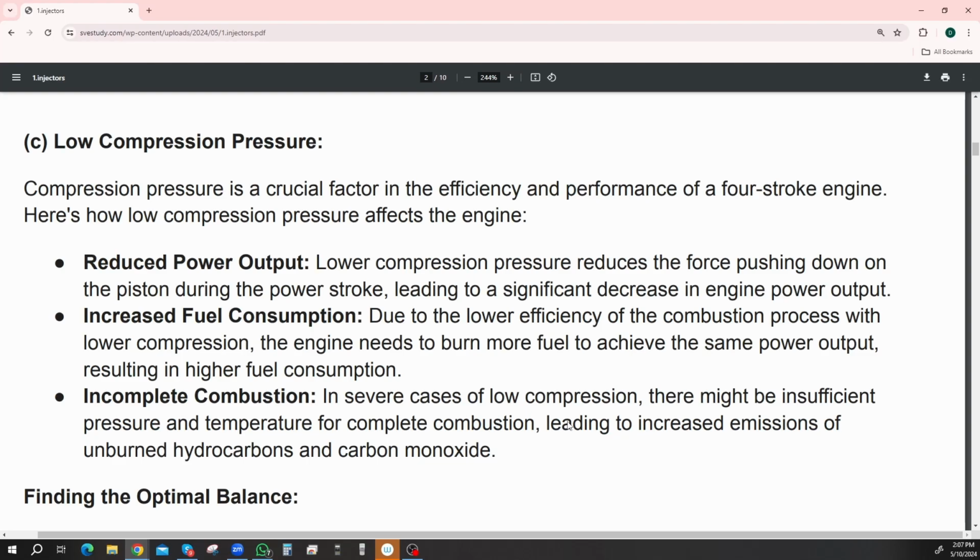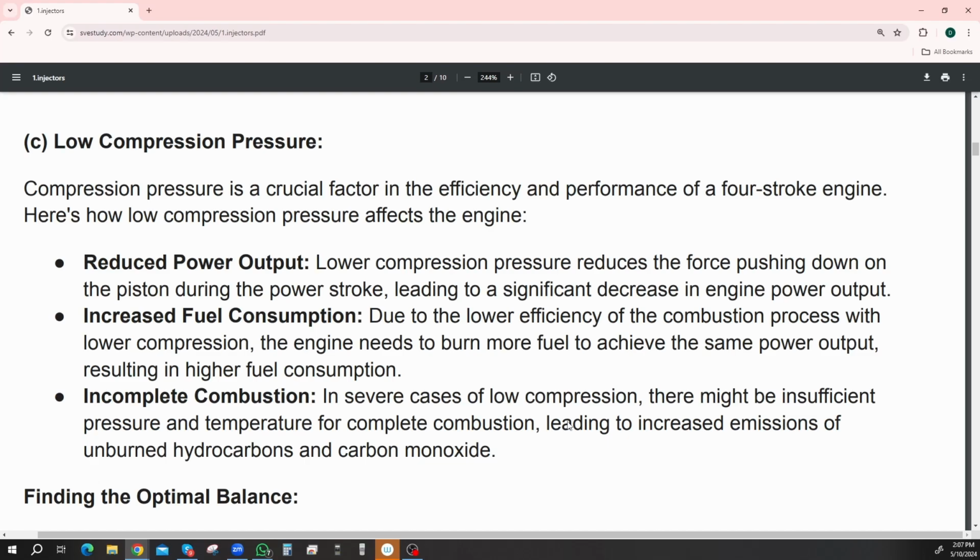Increased fuel consumption due to lower efficiency of the combustion process. With lower compression, the engine needs to burn more fuel to achieve the same power output, resulting in higher fuel consumption. So it doesn't burn so well. All right, and incomplete combustion. In severe cases of low compression, there might be insufficient pressure and temperature for complete combustion, leading to an increased emission of unburned hydrocarbons and carbon monoxide.